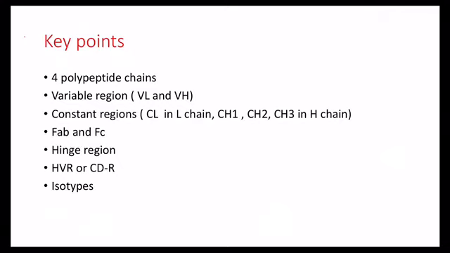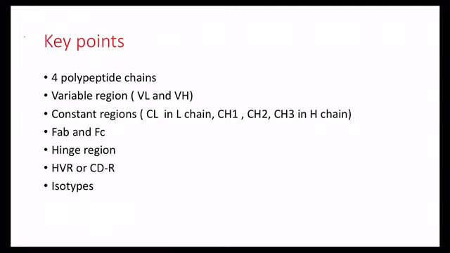The hinge region is present in between the 2 heavy chains which are linked by means of disulfide linkages, which is more flexible for enzymic cleavage, and is rich in proline and cysteine. The hinge region is present in IgG, IgD and IgA. Hypervariable region or CDR is where the antigen binds. The structure that is complementary to that of the epitope is called a paratope in the immunoglobulin. And the antigenic determinants here are isotypes, idiotypes and allotypes.